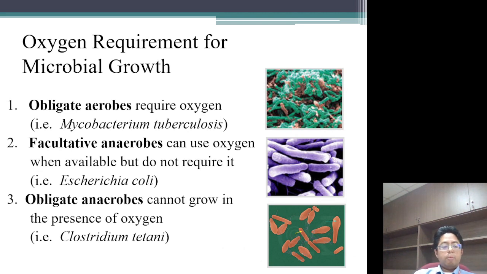Oxygen requirement for microbial growth. Some of them are obligate aerobes, meaning that they need oxygen to live. Facultative anaerobes are able to use oxygen when available, but they do not require it, like Escherichia coli. The third oxygen requirement for microbial growth is obligate anaerobes. Obligate anaerobes have to live in areas with no oxygen at all, for example Clostridium tetani.